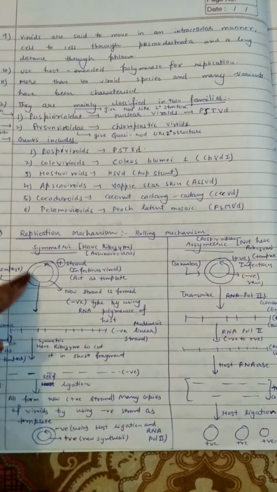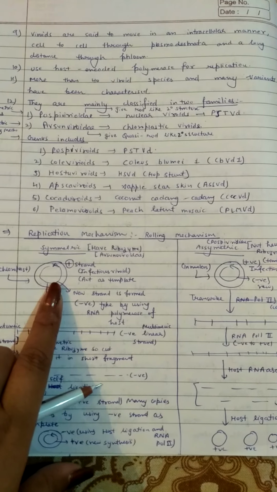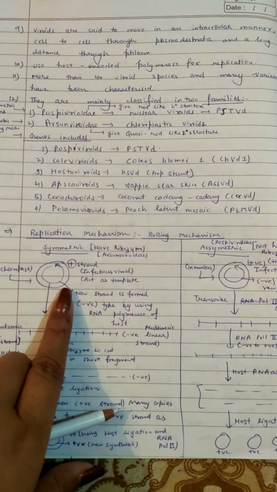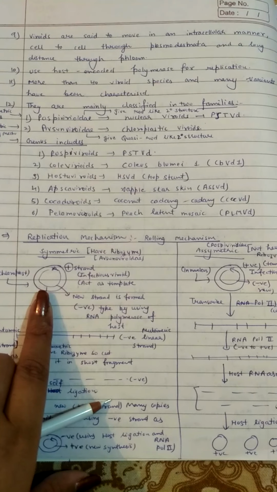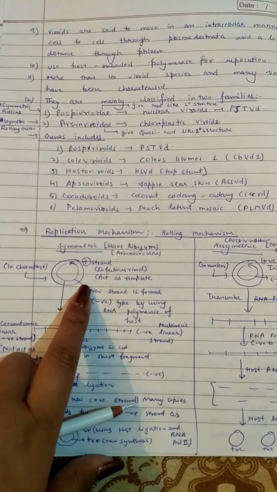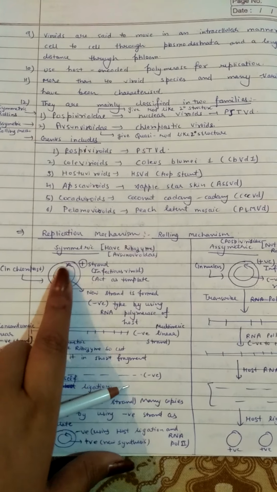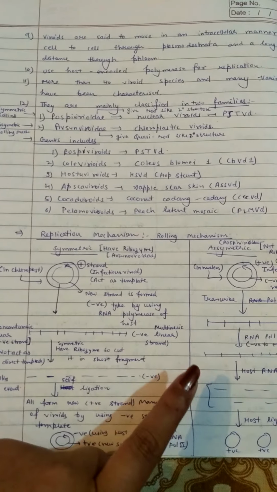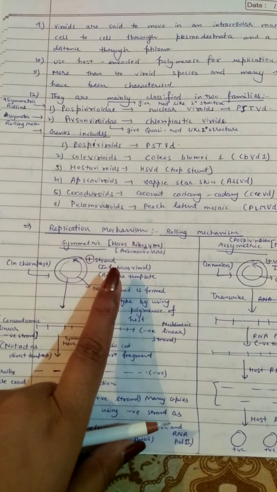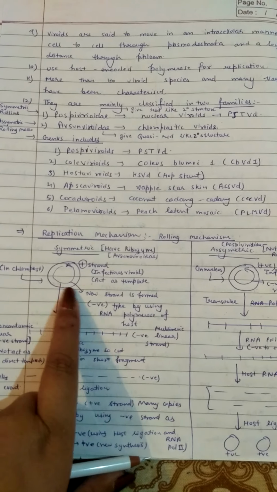In the symmetric replication mechanism, you can see this is a positive strand, a circular RNA strand, and it is the genetic material of the viroid. It first goes inside the chloroplast of the plant cell with this infectious positive strand. In the chloroplast, this positive strand acts as a template, because replication requires a template. So this positive RNA strand of the viroid is infectious and acts as a template for the replication of the new strand. So now what happens?